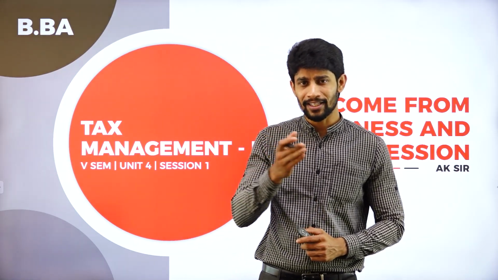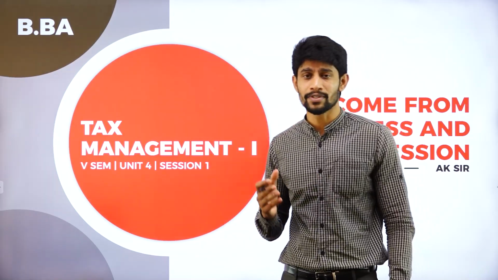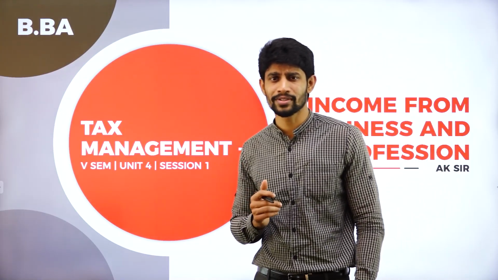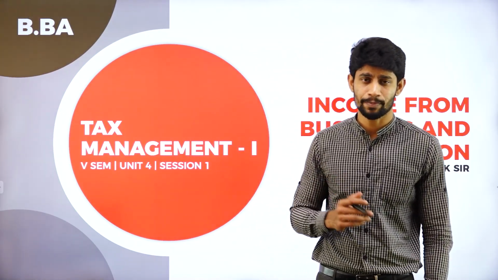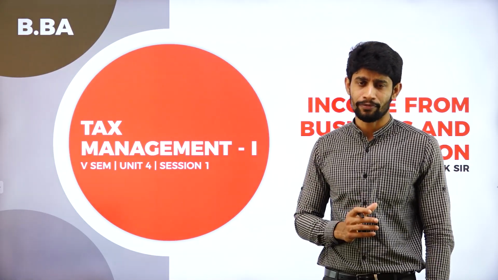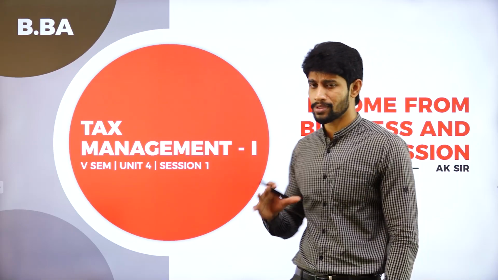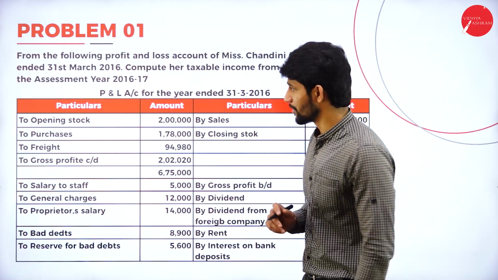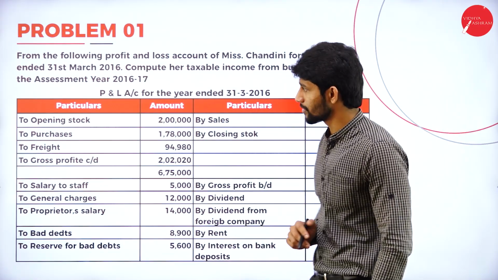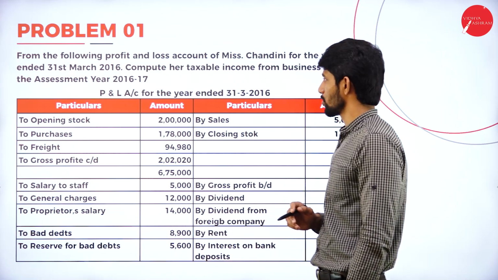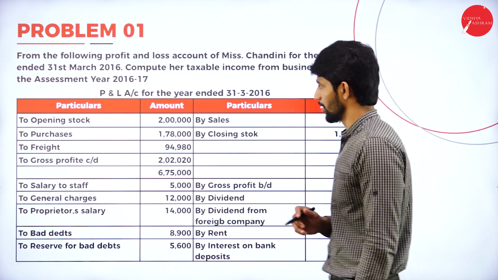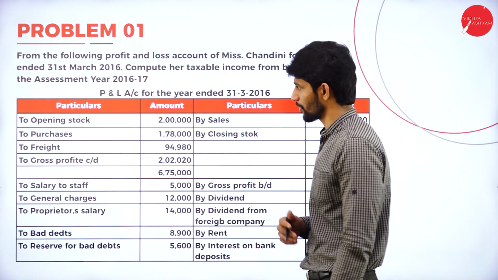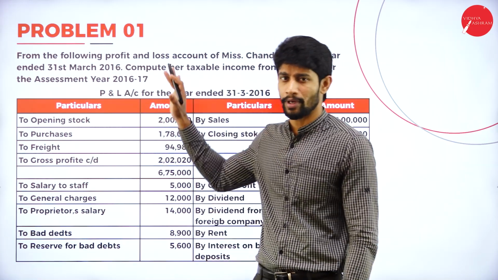So if you are showing any other expenses and losses or incomes which are not relating to business, then we are supposed to deduct those incomes and we are supposed to add up those expenditures to the net profit of the business. So in this particular session, we will be solving a few problems. So you will get to know how to solve the problems with respect to income from business. So the first problem, it goes like this. From the following profit and loss account of Miss Chandini for the year 31st March 2016, compute her taxable income from business for the assessment year 16-17. So this is a question paper problem.